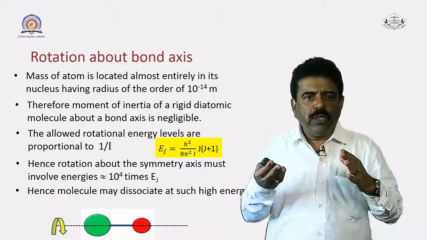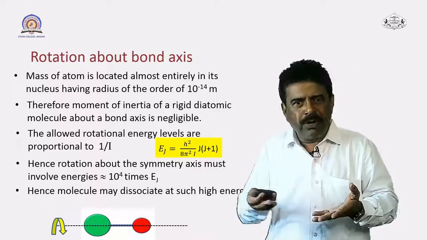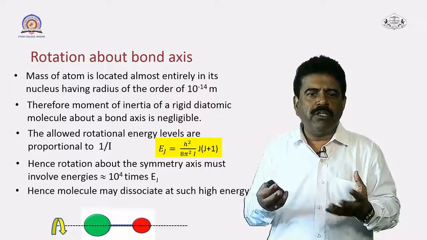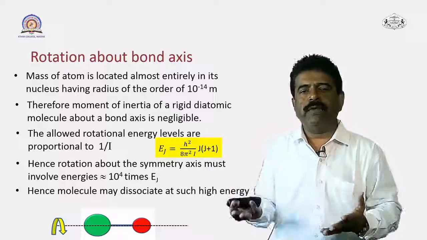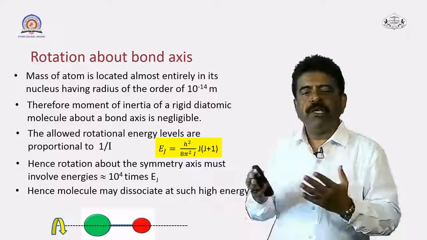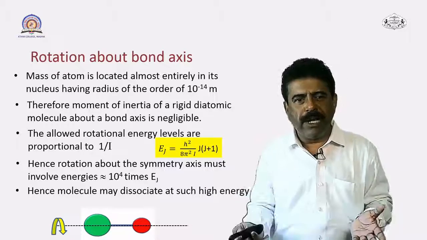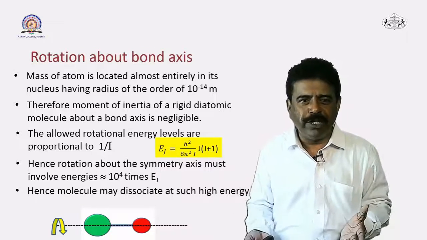So the rotation about the symmetry axis, that means along the bond axis, must involve energies which are very large, almost 10 raised to 4 times of Ej. This amount of energy involved in this type of rotation is very large. And what will happen to the molecule with such a high amount of energy?